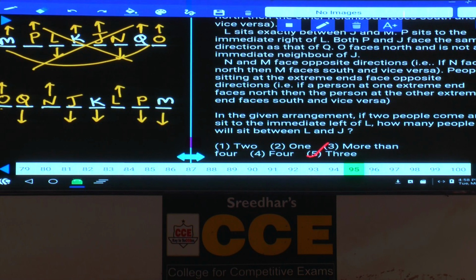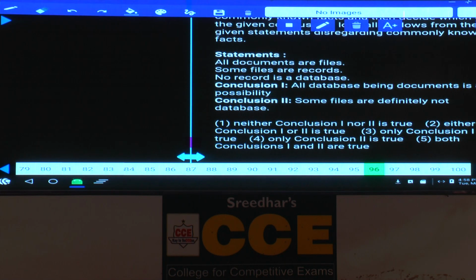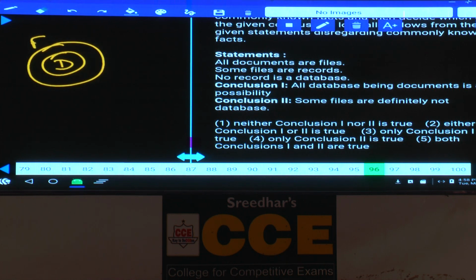Then 96 to 100, these five are based on syllogisms. All documents are files, and some files are records, and no record is a database, so there is no intersection between these two. And first one, all database or document is a possibility. First one is a possibility, we can work it out.